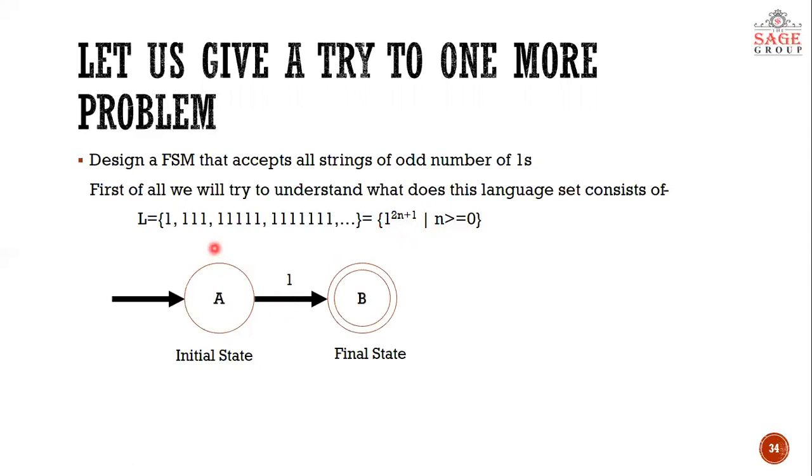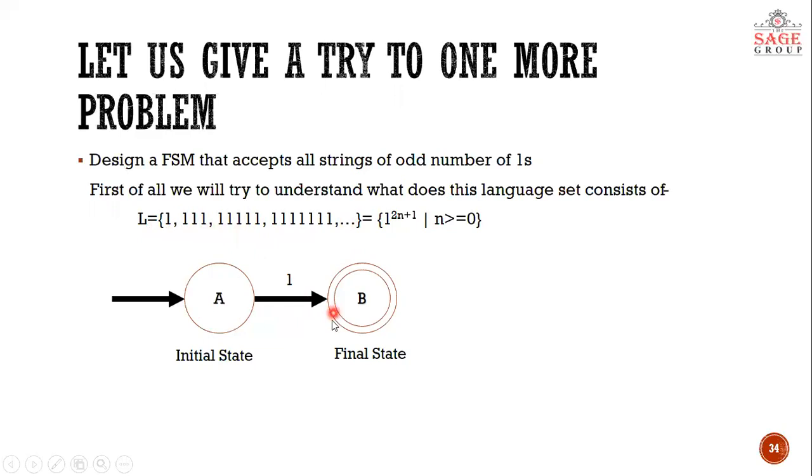What is the first valid string of this set? 1. So we are taking 1 and reaching a final state B. Now what will happen if the end user is giving 2 ones? Means 1 1, it should reach some non-final state. One more thing is that this is an infinite language set. This thing is repeating again and again. Means for 1 time 1 is valid, then 2 times 1 is invalid, then 3 times 1 is valid, then 4 times 1 is invalid, and so on.